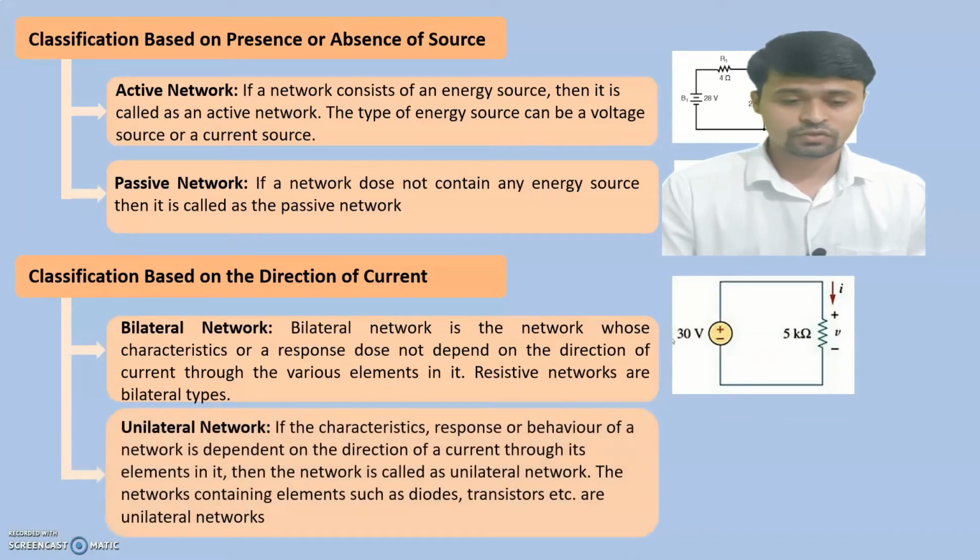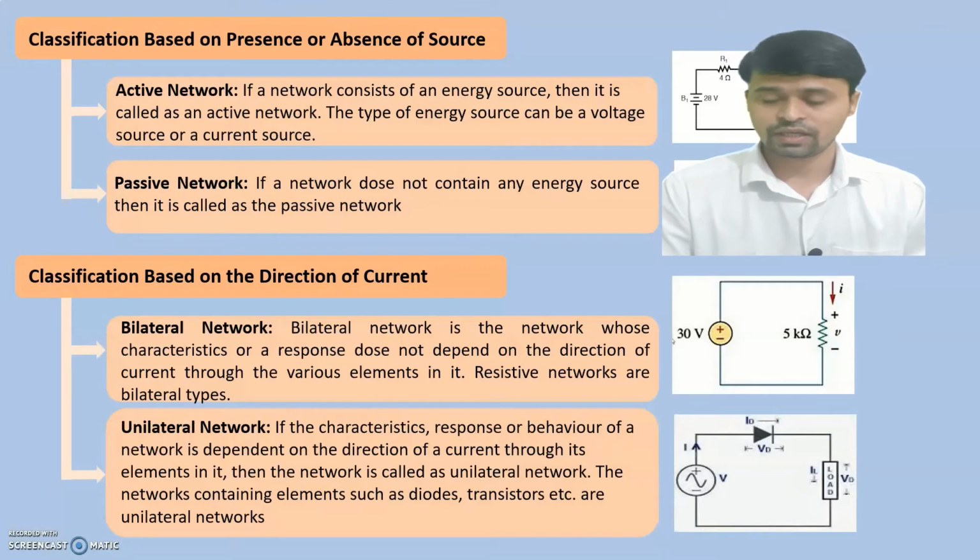And the unilateral network: if the characteristics, response or behavior of a network depends on the direction of current through its elements, then the network is called a unilateral network. Simply, some components are there through which the current flows in only one direction, like diodes and transistors, in which current flows in only one direction. So that type of network we call a unilateral network. Here you can see there is a diode. The diode will conduct current only in forward bias, not in reverse bias. So it is a unidirectional component. Whenever such components are in a network, that network will be a unilateral network.